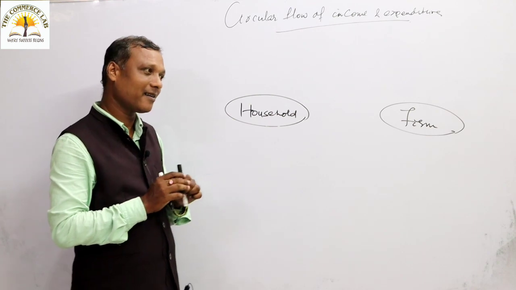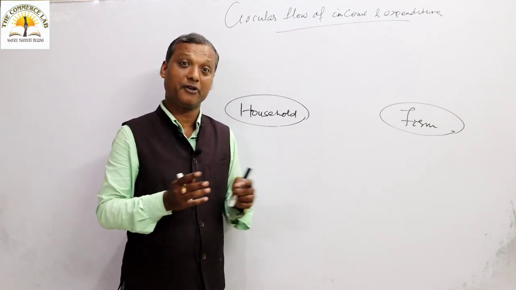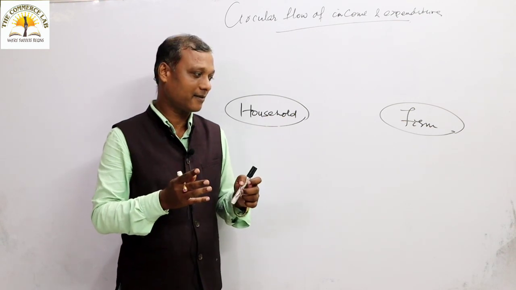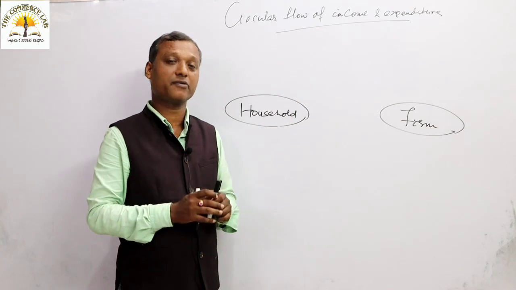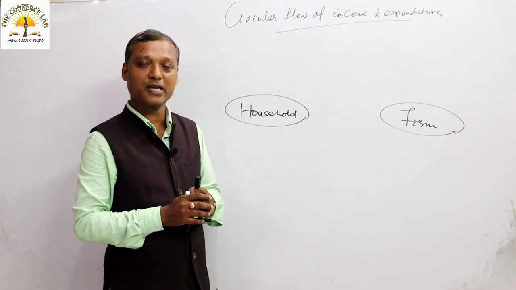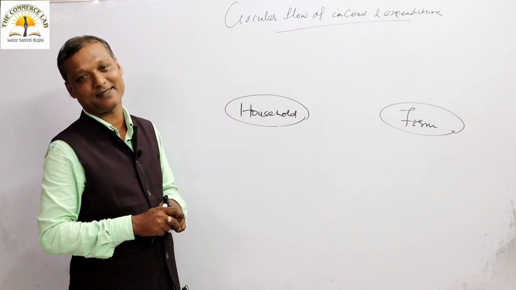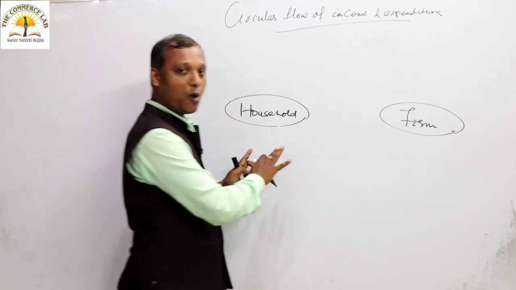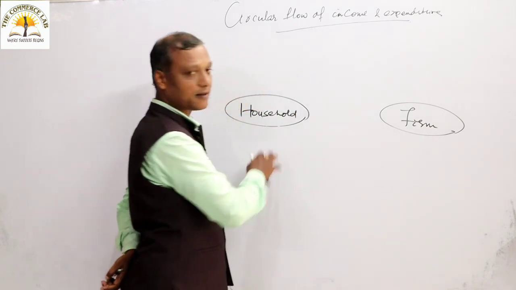We can't live without economic activities. If we say that there is a full stop to the circular flow of income and expenditure, it means there is a full stop to our economic activities. So you understood how we will study how the household sector depends on the farm sector, and how the farm sector depends on the household sector.